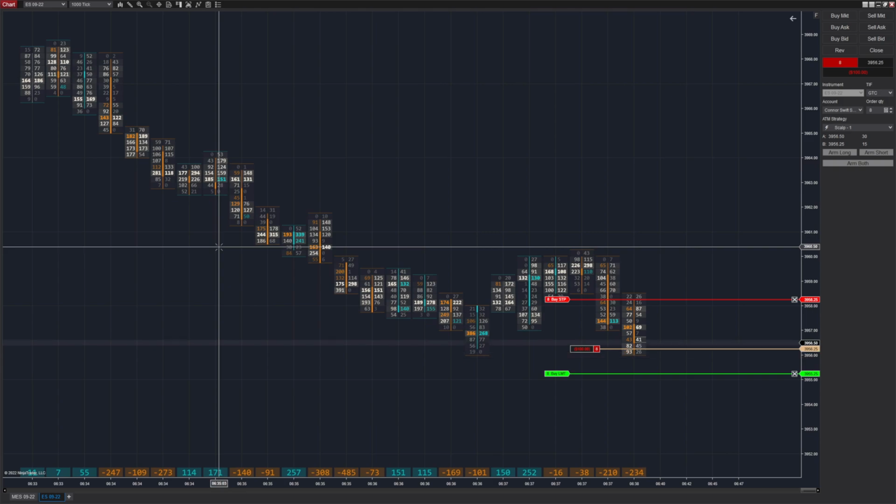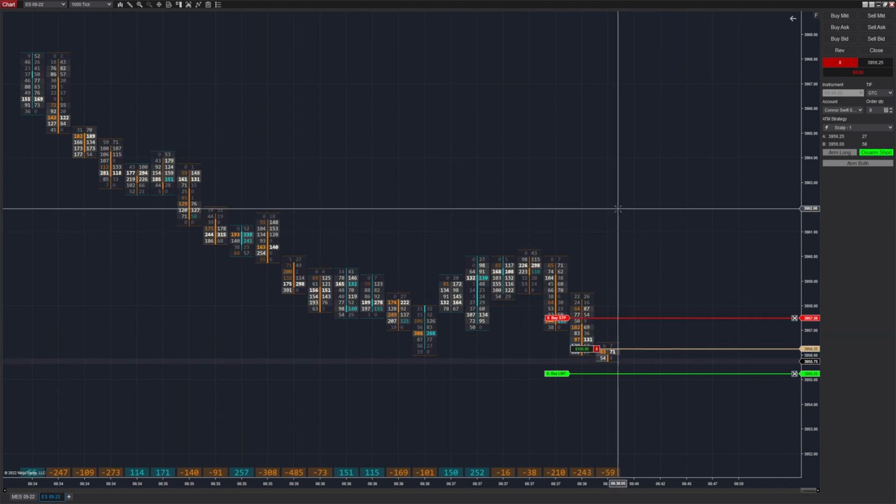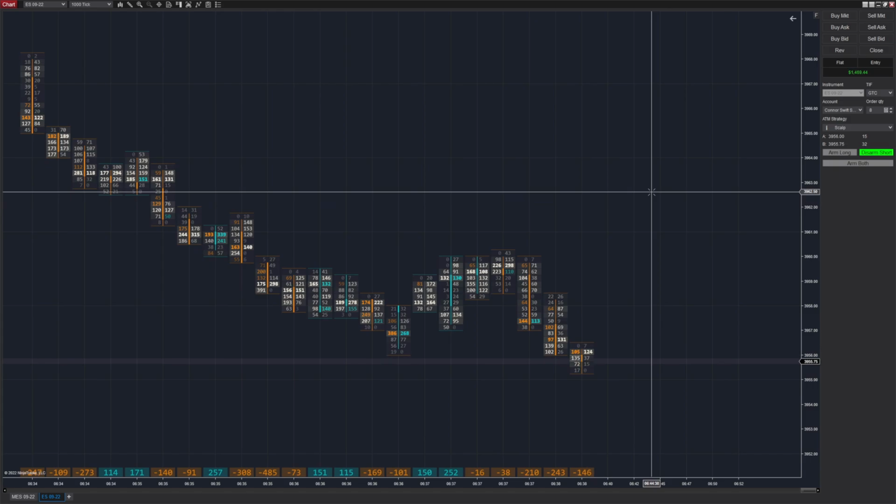Right here, as we are armed short, we get a pretty easy fill into a short trade as well as a trade fill. So that's another $370 of profit.